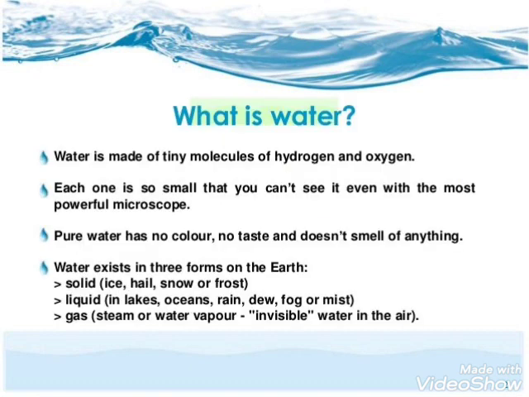And what is water? We are saying water is very important, water we need it. So what is water? Let us try to elaborate. So dear students, water is made up of tiny molecules of hydrogen and oxygen, and it makes the formula H2O. We use the formula H2O because it is made up of 2 hydrogen and 1 oxygen molecule.